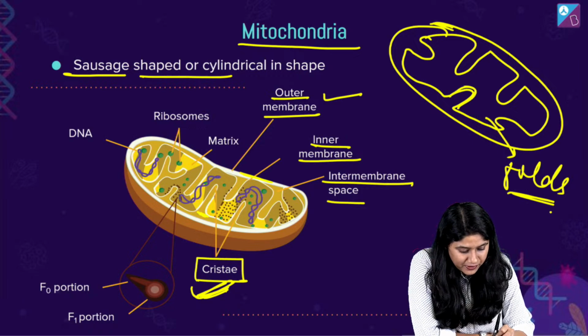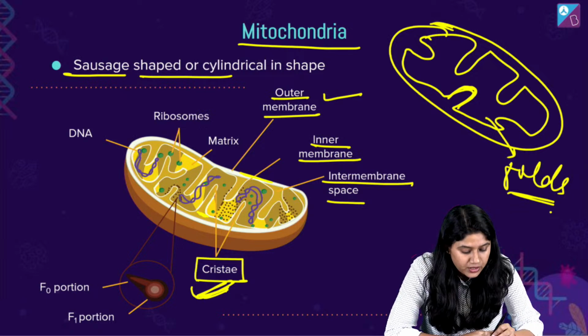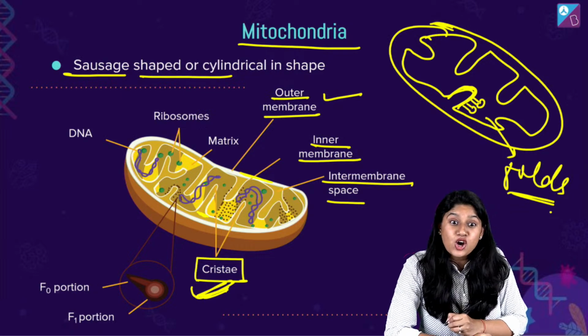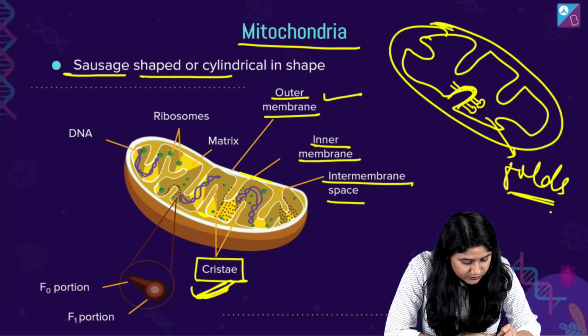ये जो folds हैं हमारे पास में, और इन्हीं folds के ऊपर we have those important units. They look like this. छोटे छोटे से units हैं, with the head and the stalk, right? Very good. ऐसे छोटे छोटे से units हैं.